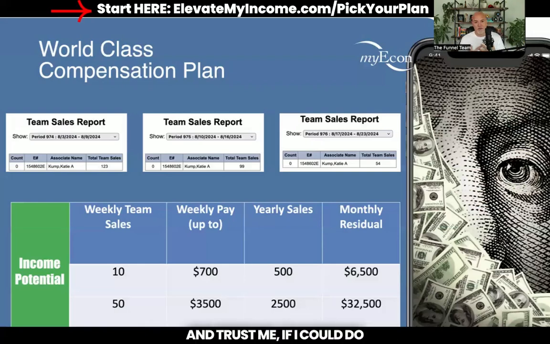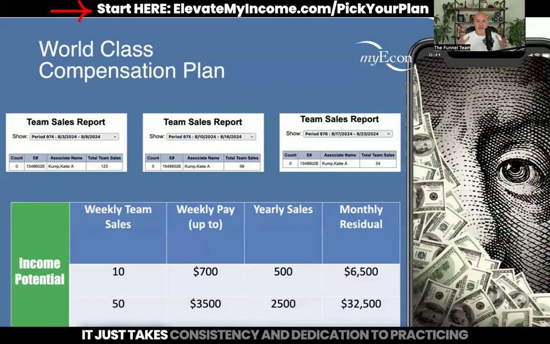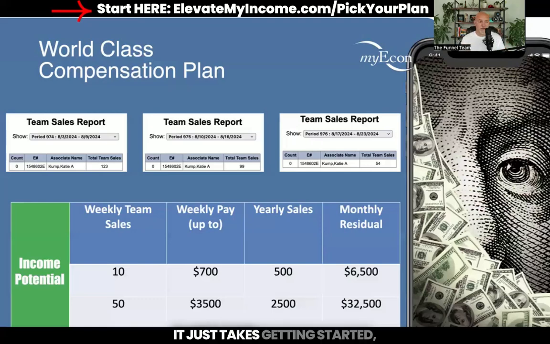And trust me, if I could do this, you could do this too. It just takes consistency and dedication to practicing this and doing this every single day. And over time, you will get good. Over time, you will build a team. And over time, you will make the money that you want. It just takes getting started, getting going, and not stopping. And if I could go from literally working retail sales my entire life to doing this and making those type of numbers, my friend, so can you. Action cures fear. End of story.